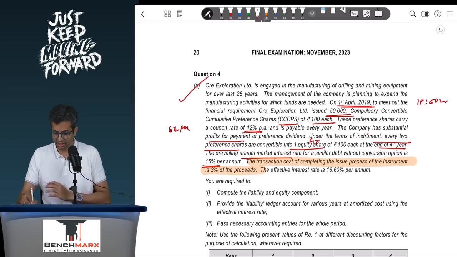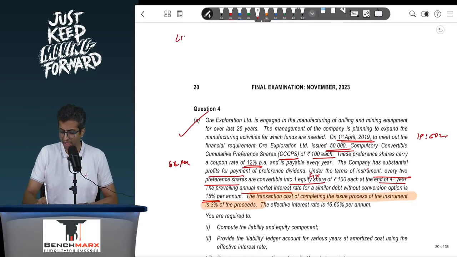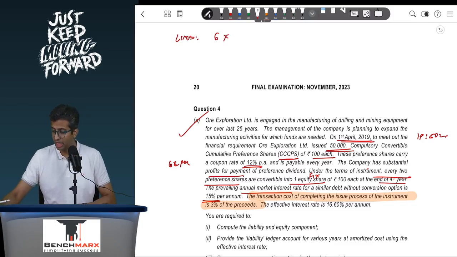So in line with the institute solution. Okay, there are faster ways to do it as well. If I want to find the liability component, I'll say that there is a contractual obligation to deliver cash at the rate of 6.